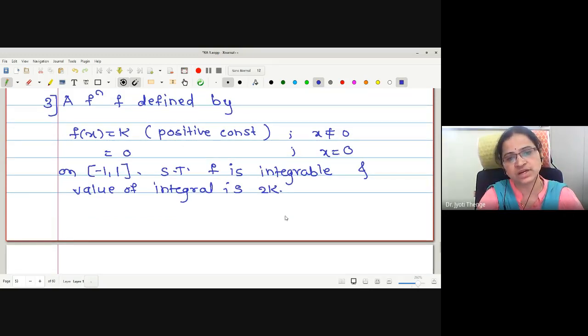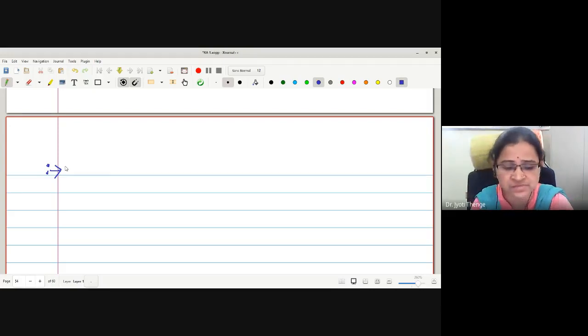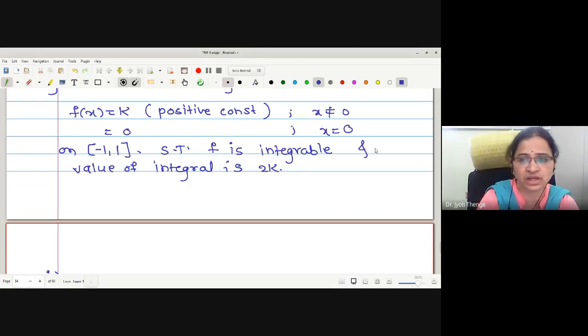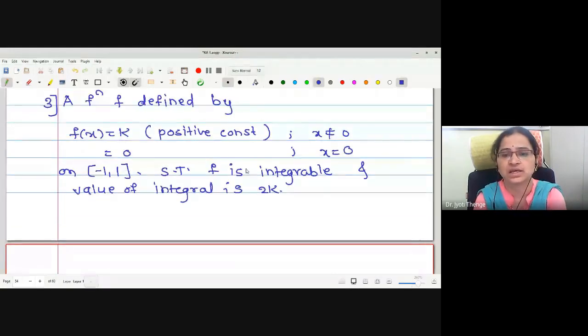First we'll try to understand the nature of the function. It is defined on the interval minus 1 to 1. For all non-zero x, it is k, and for x equal to 0, it is 0. Is it a continuous function? Where should I check the continuity?